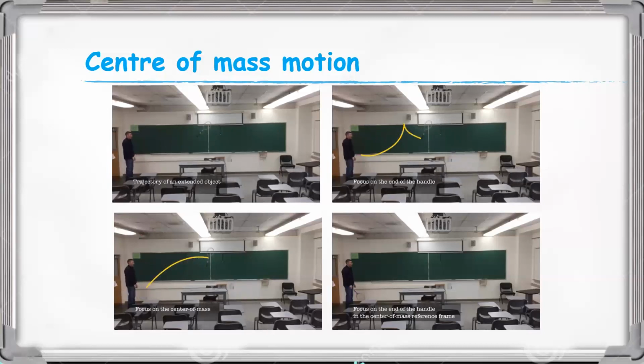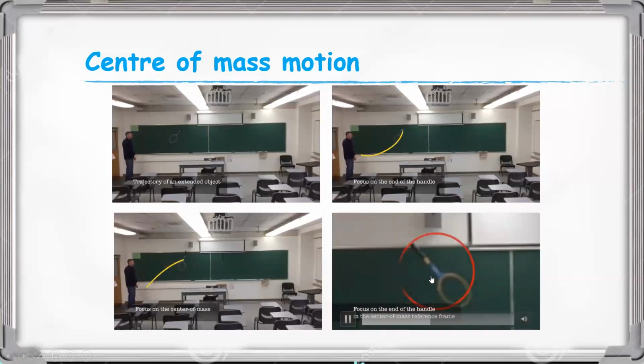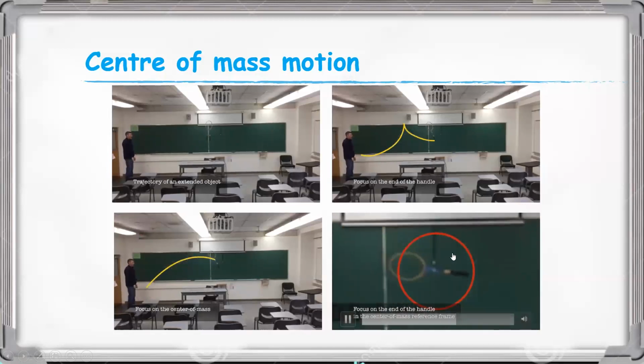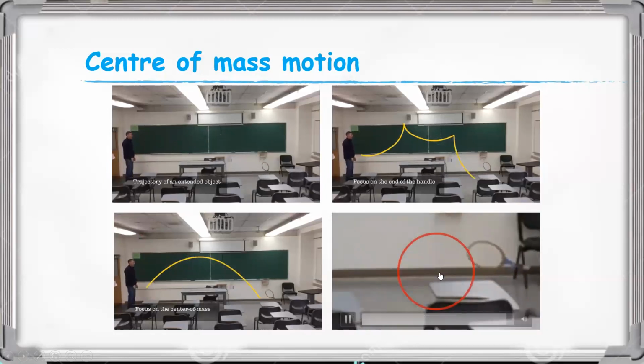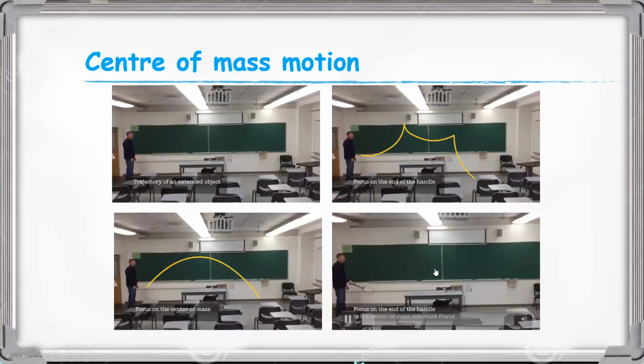The center of mass moves in projectile motion. And here we focus on one of the ends, but we take the center of mass as the frame.